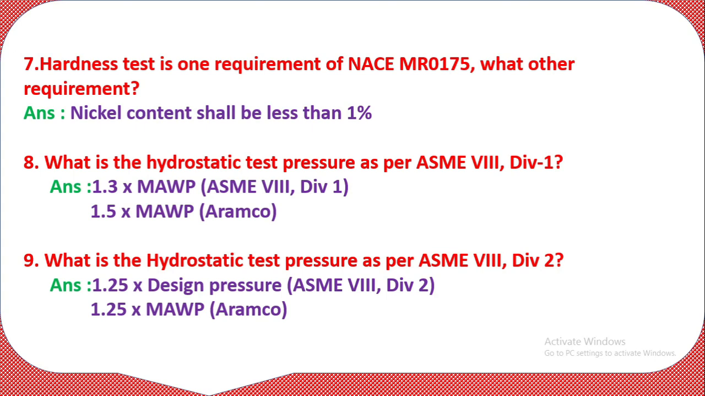Question number 9. What is the hydrostatic test pressure as per ASME Section 8 Division 2? Division 1 has a different requirement, and Division 2 has a different requirement. For Division 2, it is 1.25 times design pressure, that is ASME Section 8 Division 2, and 1.25 times MAWP, that is Aramco. So this is question number 9.